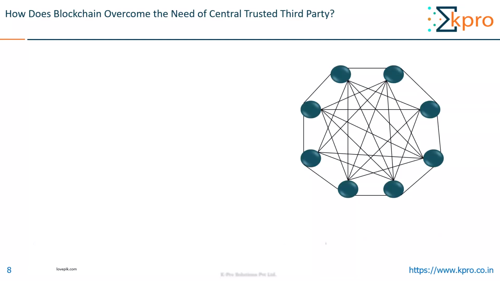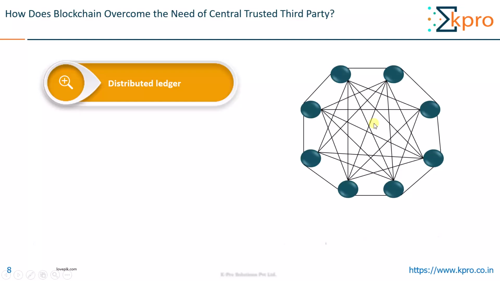So this is what the blockchain network looks like. Here every node in the network is connected to every other node. So blockchain is a distributed ledger which is completely open to anyone. By completely open to anyone, I am trying to say that any computer can become a node and take part in this network, and take part in all the transaction validation processes and transaction making processes.